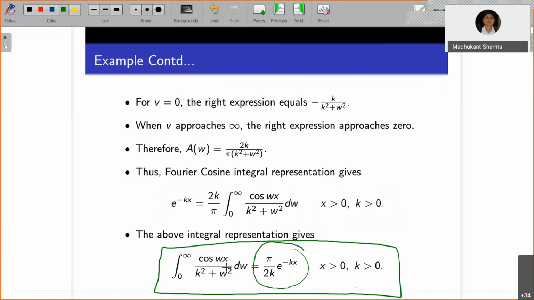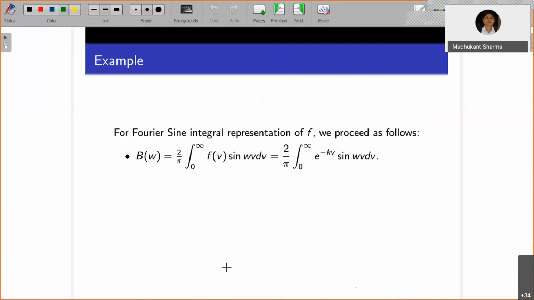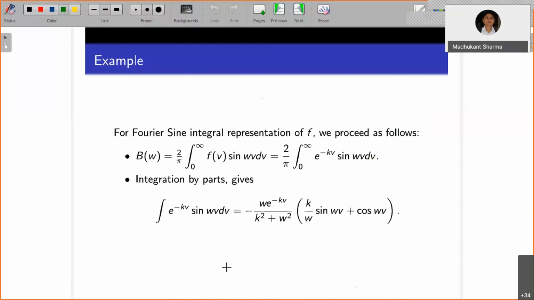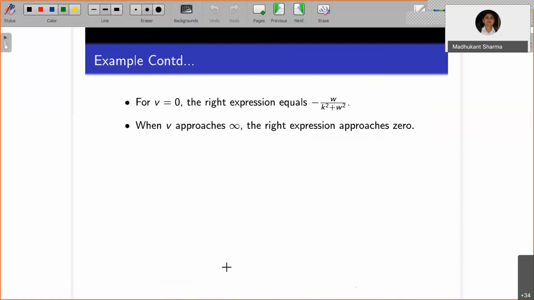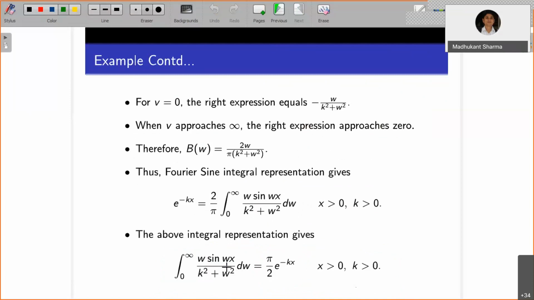Similarly, you can talk about the Fourier sine integral representation, and you will get the result. For the Fourier sine integral representation of f, we will proceed in the same way. So what you will get is the following, which you can verify.